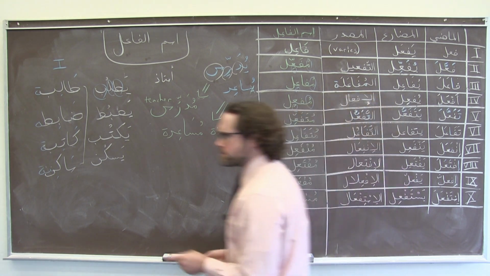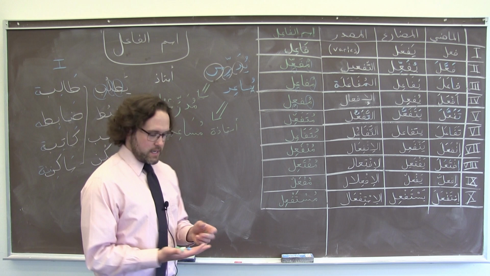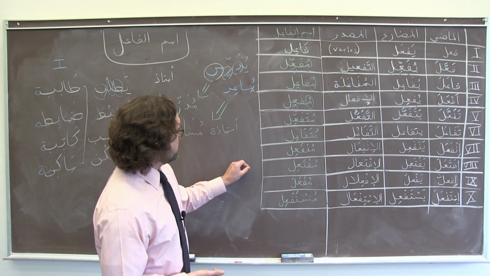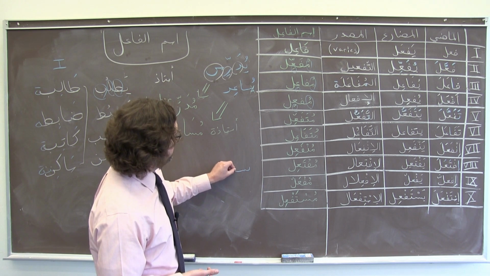One more example. To say listen in Arabic, we would say يستمع.